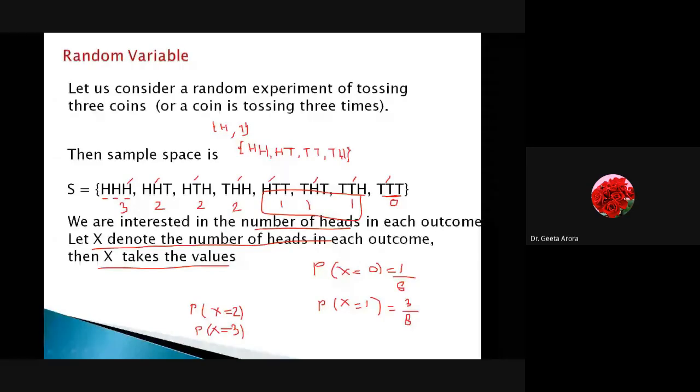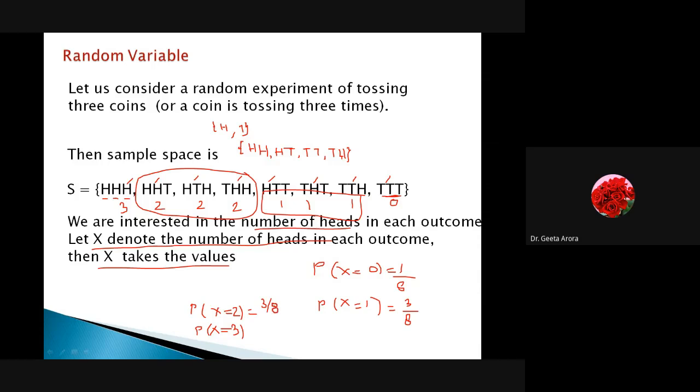That's good. It means you are active now. Correct. This is how we have to do it. If you are looking for 2 heads, we are getting 2 heads here, here, and here. In all these 3 cases, we are getting 2 heads. So what is the probability? Since in 3 cases we are getting 2 heads, the answer is 3 by 8. This is how we have calculated the probability.